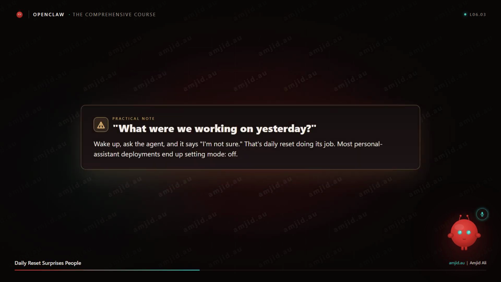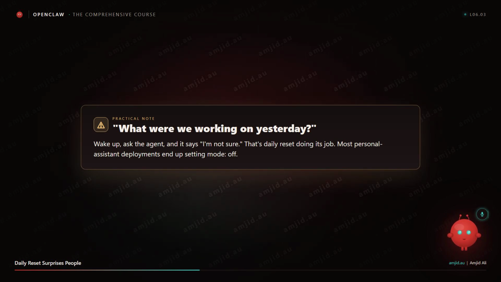A practical note: the daily reset surprises a lot of new users. They wake up, ask the agent what they were working on yesterday, and the agent goes, "I am not sure." Right? That is the daily reset doing its job. If you do not want that behavior, set mode to off. Most personal assistant deployments end up doing exactly that, honestly.